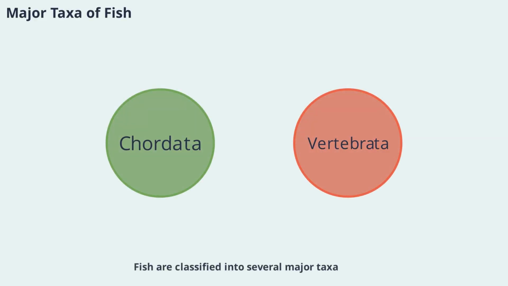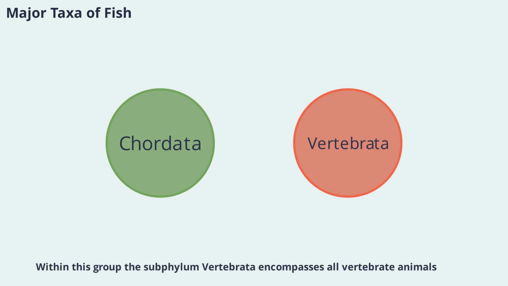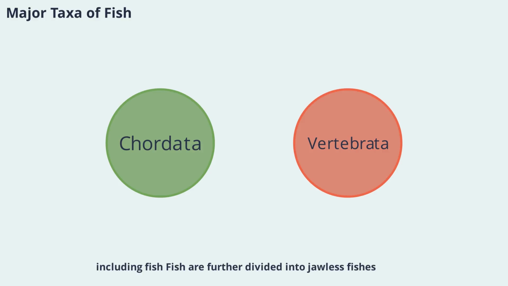Fish are classified into several major taxa, each representing a significant evolutionary branch. At the broadest level, all fish belong to the phylum Chordata, which includes animals with a notochord at some stage of development. Within this group, the subphylum Vertebrata encompasses all vertebrate animals, including fish. Fish are further divided into jawless fishes, such as lampreys and hagfishes, and jawed fishes, which include sharks, rays, and bony fishes. This classification reflects both ancient evolutionary splits and the incredible diversity that has arisen over hundreds of millions